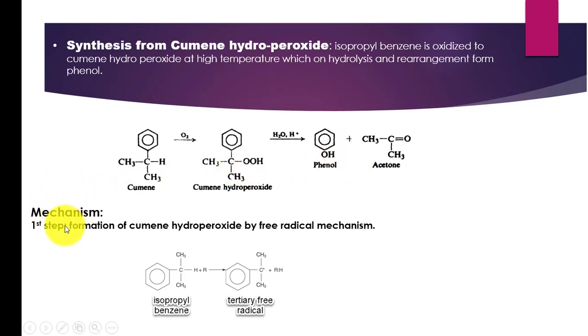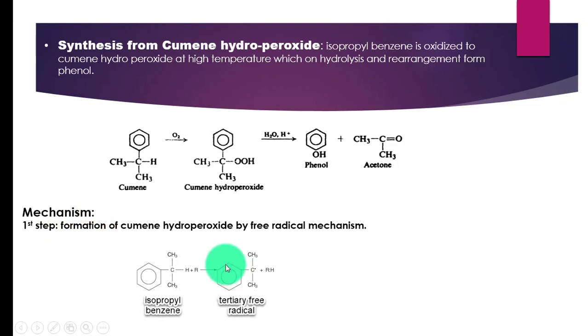Mechanism of this reaction: look at the first step in which cumene hydroperoxide will form, and this is a free radical mechanism, a free radical reaction actually. Here the isopropyl benzene in the initial step is made to react with a radical, and this results in the formation of a tertiary free radical.